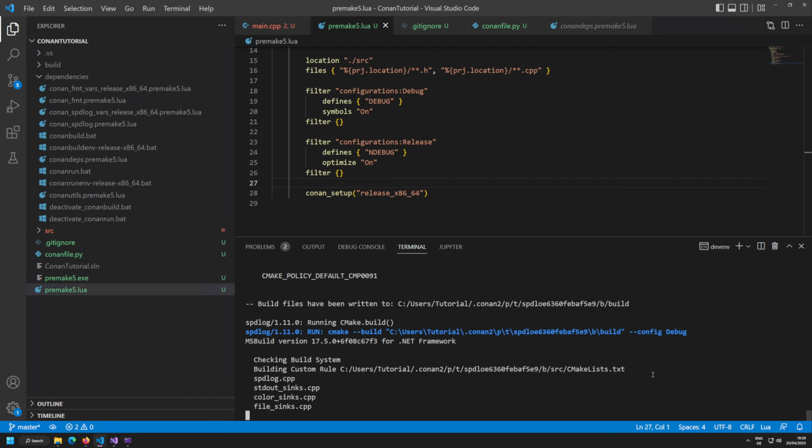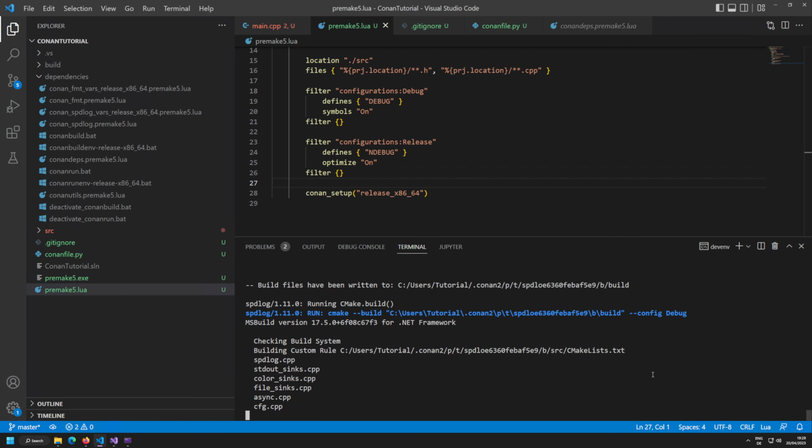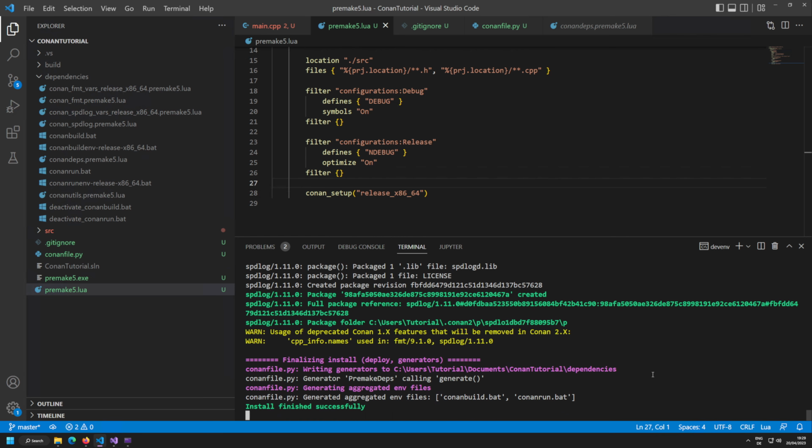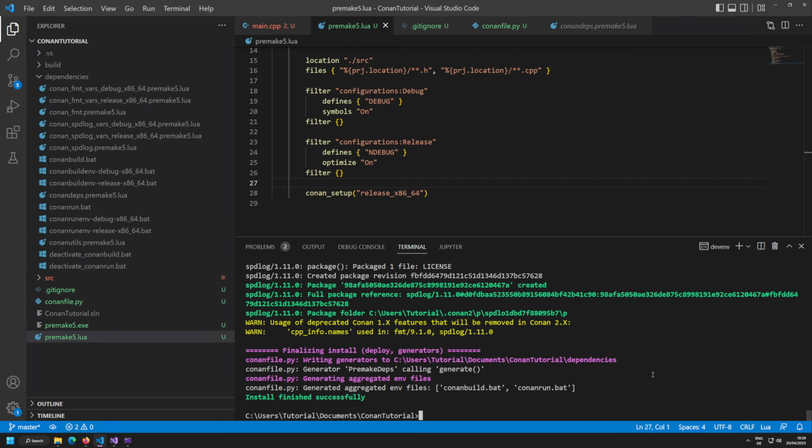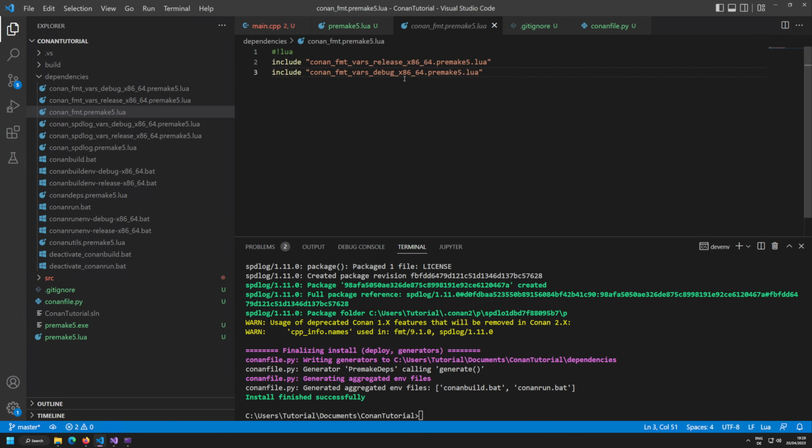The nice thing is that these two builds actually work together. Even though you need to run Conan twice, debug and release work together. Conan can automatically detect that there's already a release build integrated. You can see that we are getting a few more files now with debug and release in here. However, if you take a look at this, both of them are included because Conan is aware that you actually already have a release configuration up there.